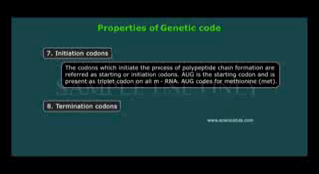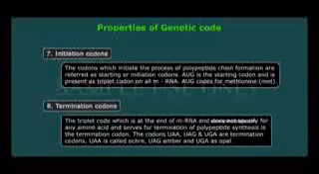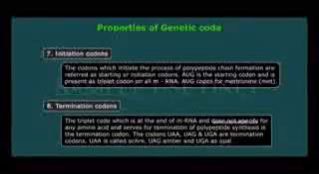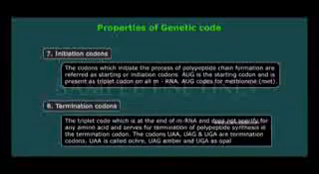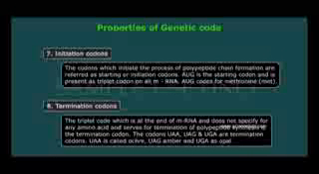Termination codons. The triplet code at the end of mRNA does not specify any amino acid and thus serves as termination of polypeptide synthesis; it is the termination codon. The codons UAA, UAG and UGA are termination codons. UAA is called ochre, UAG is called amber and UGA is called opal.